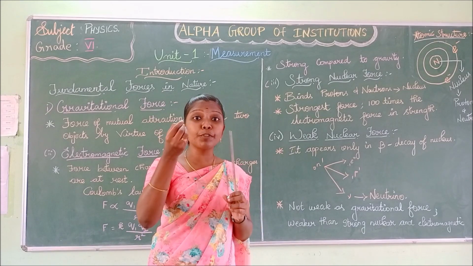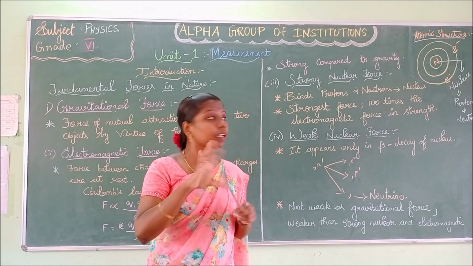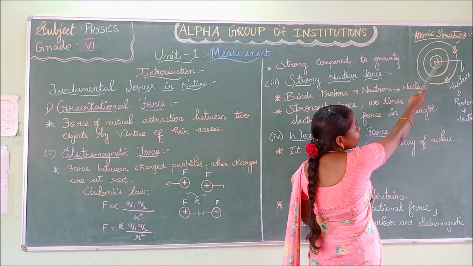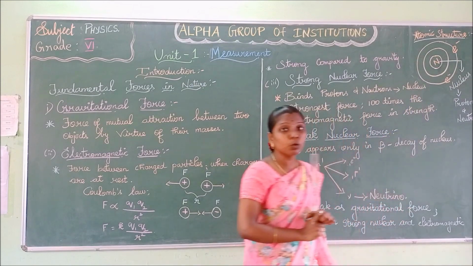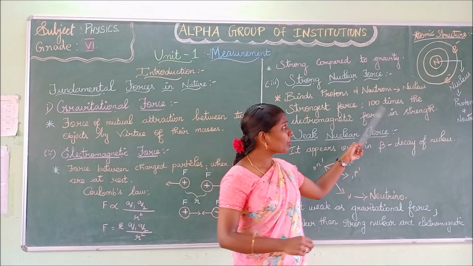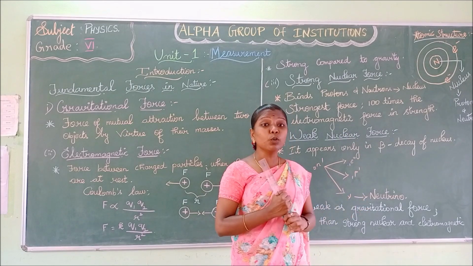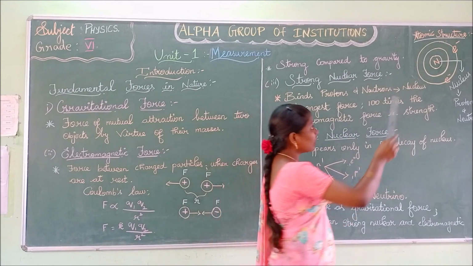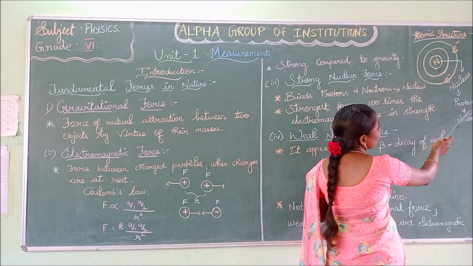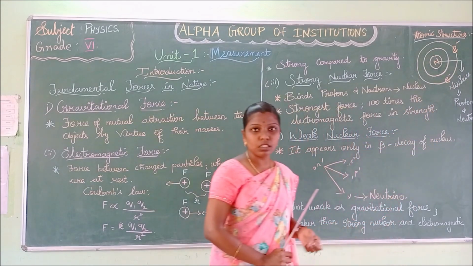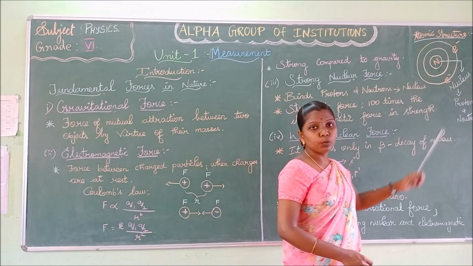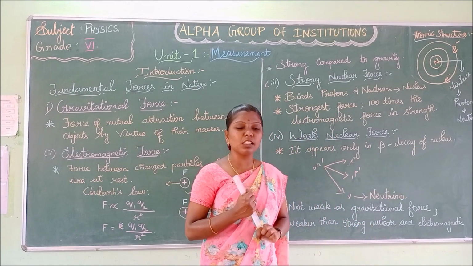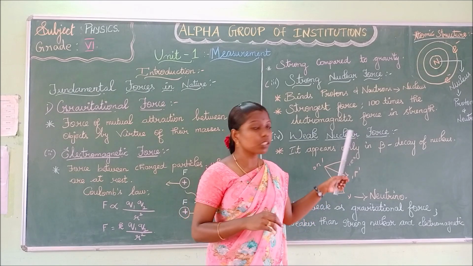Atom consists of a nucleus. Consider this as the atomic structure. At the center of the atom, you will have the nucleus. What will be at the center of the atom? The nucleus will be present at the center of the atom. That nucleus contains protons and neutrons. Protons are nothing but positively charged particles.